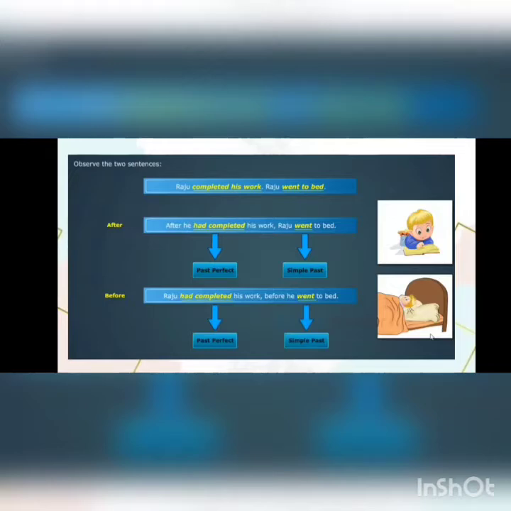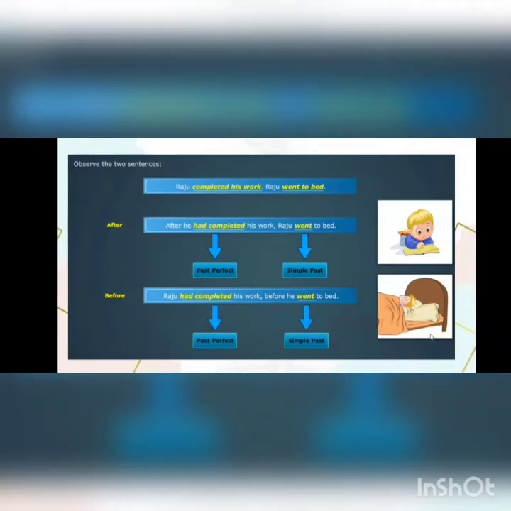Students, had completed here is a past perfect and went is a simple past. Let us see the next example. Raju had completed his work before he went to bed. Here, had completed is a past perfect, went is a simple past.